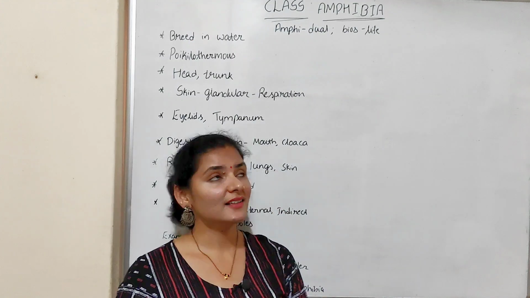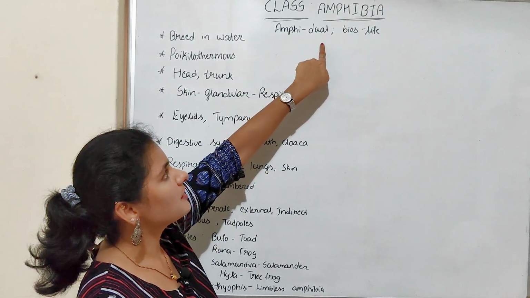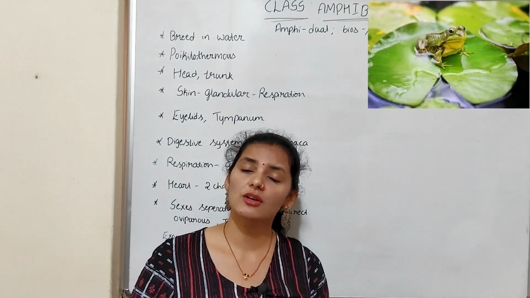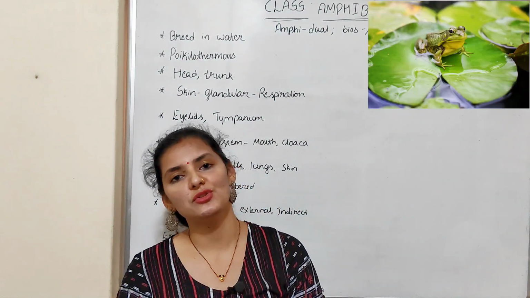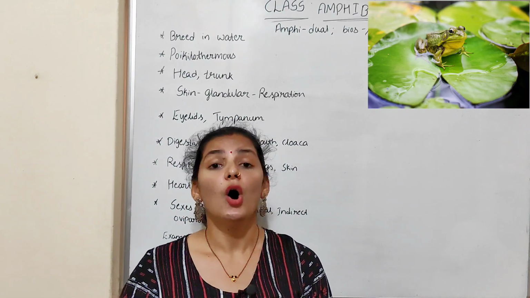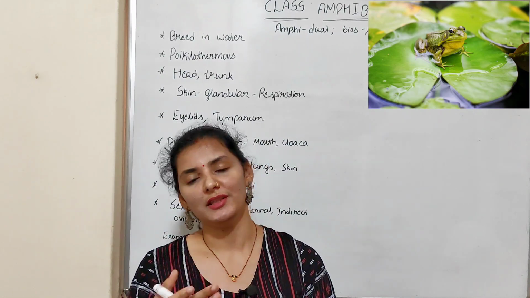Now we'll talk about the characteristics of class Amphibia. In the term amphibia, amphi means dual, bios means life. Dual life means these are the organisms which have the ability to live in both the aquatic medium as well as in the terrestrial medium. Or these are the first group of vertebrates which are adapted to live in the terrestrial